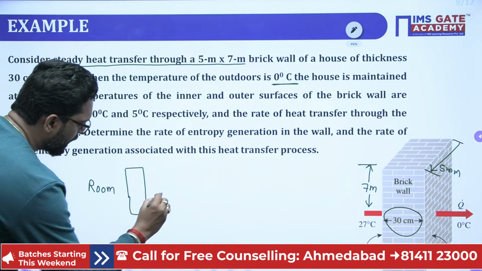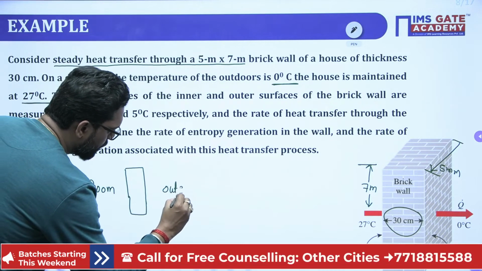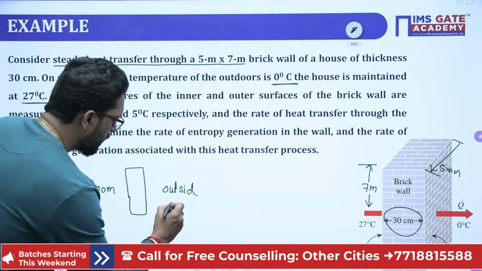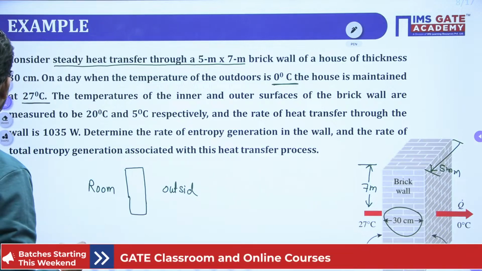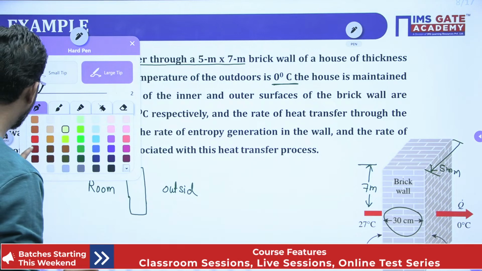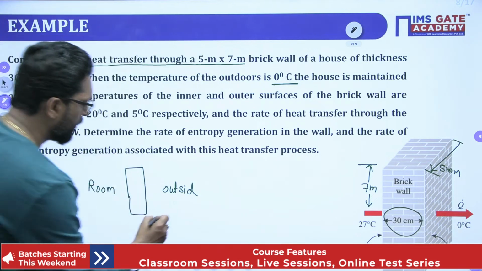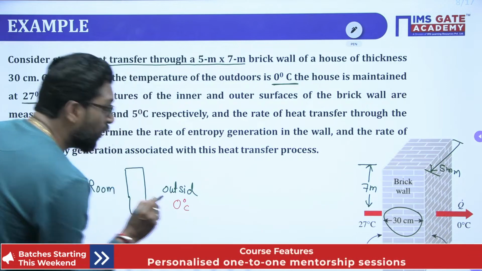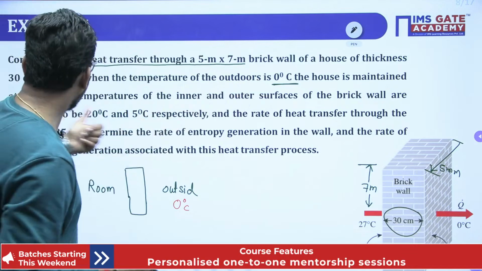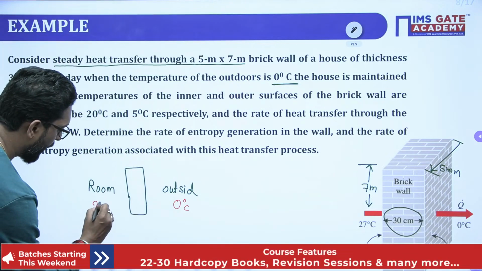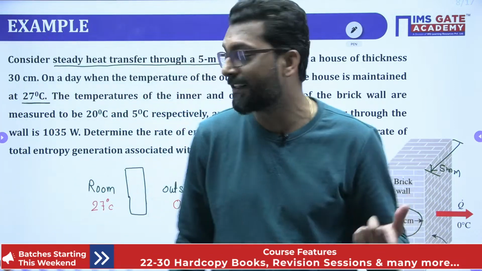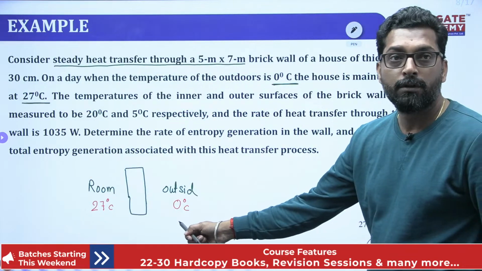This is your room, and there is outside. So they say the outside temperature, let's suppose, is 0 degree centigrade. That means it is very cold outside. And the house is maintained at a comfortable 27 degree. That means you are maintaining the room at 27 degree centigrade, while outside is too cold, 0 degree